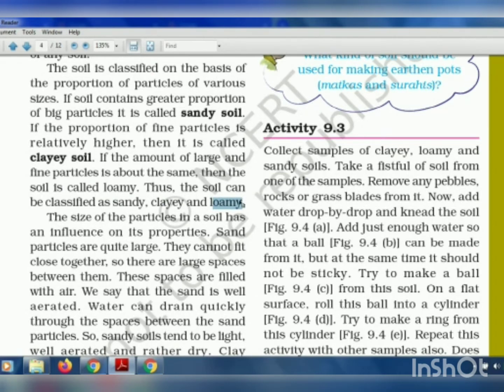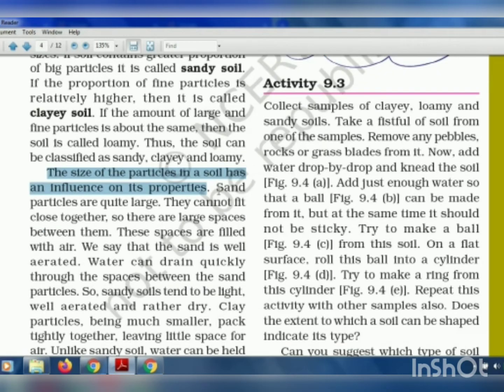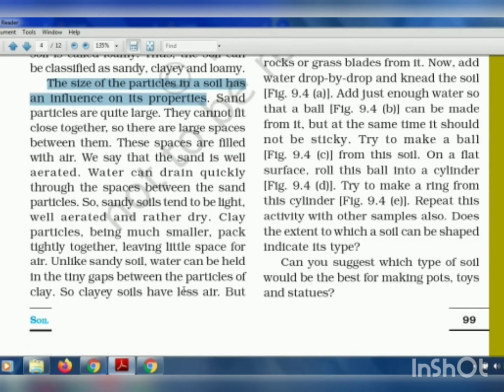Now the size of the particles in the soil has influence on its properties also. As sand particles are big, when two sand particles stick together, there is more gap between the particles. As the gap is more, the water can easily pass through, and at that space between two particles, air comes in.